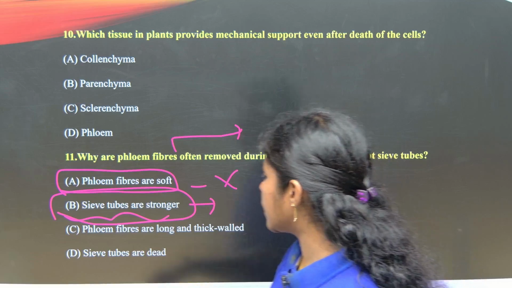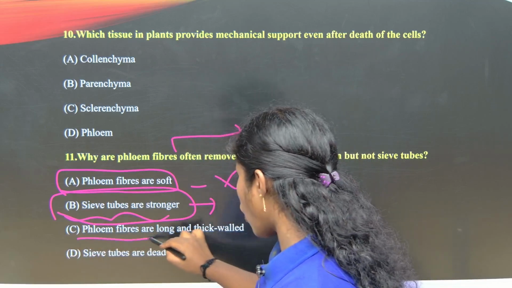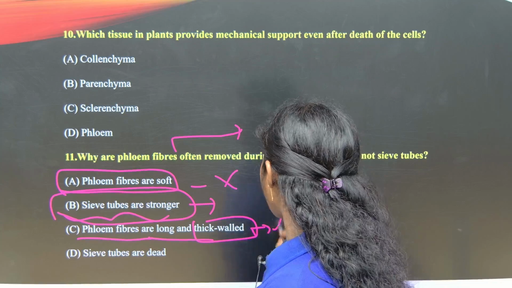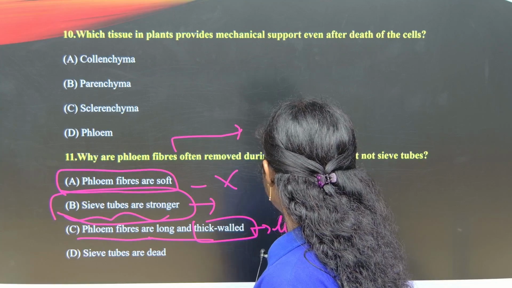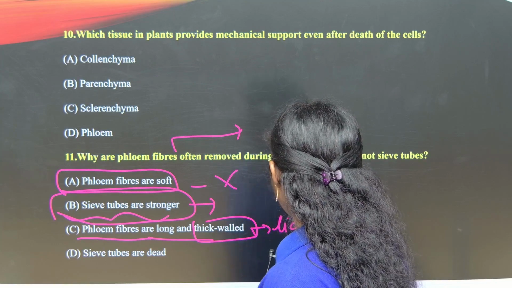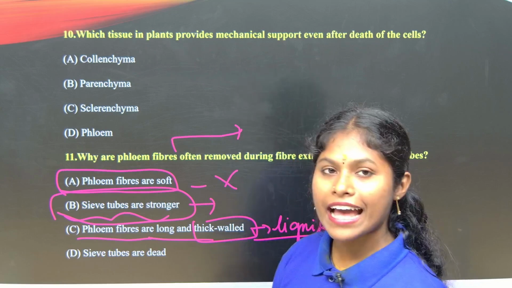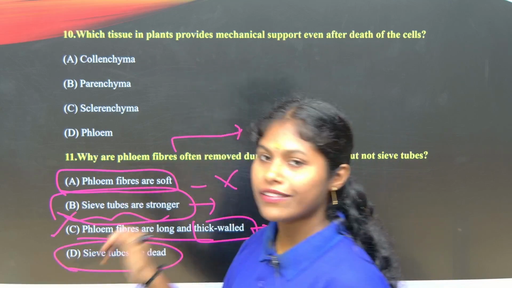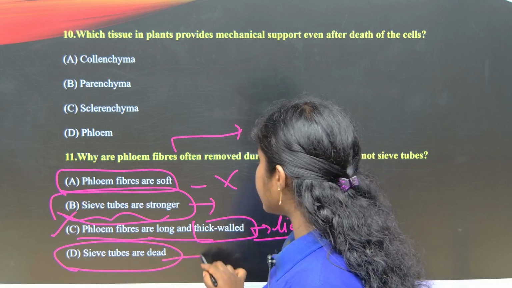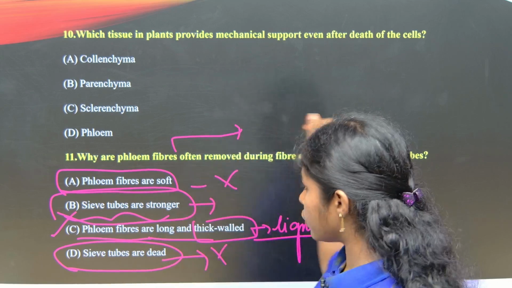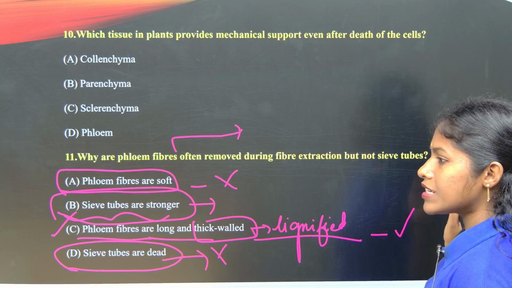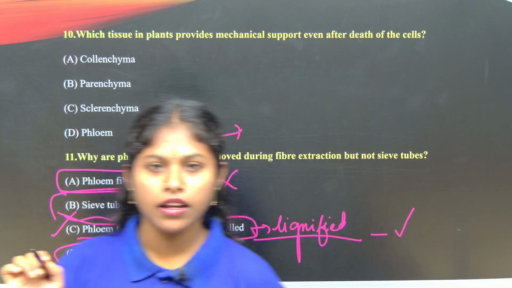Coming to the third option, see children: phloem fibers are long and thick walled, and the walls are lignified. Here C is the answer. Sieve tubes are dead? No, sieve tubes are living cells, right? So D is also a wrong option. According to the question, C is the right answer. Okay, children, I hope you are all clear about this question, right?